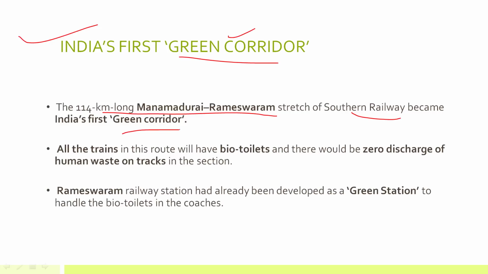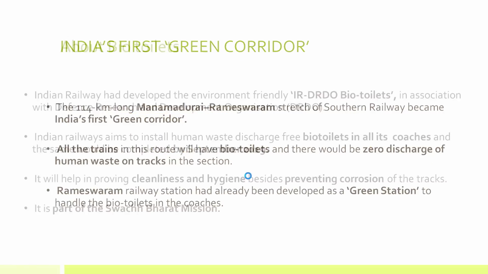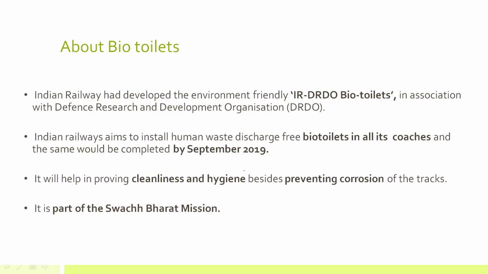Now what does this green corridor mean? That is a train corridor. What it means is that the trains in this particular stretch will have bio toilets, and there will be zero discharge of human waste on tracks. The discharge of human waste on tracks led to various problems like corrosion of tracks, so the railways every time had to invest a lot in replacing those tracks. Plus there were issues related to health and hygiene. So now this stretch is a green corridor, where there will be usage of bio toilets, in the trains as well as at the stations.